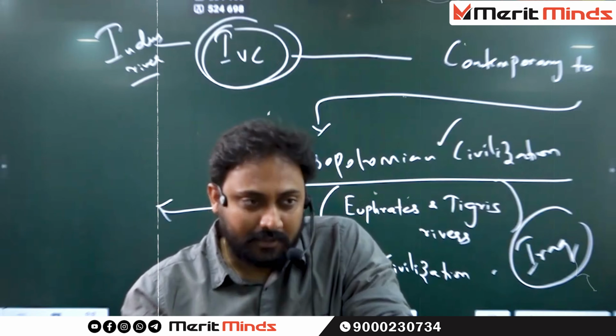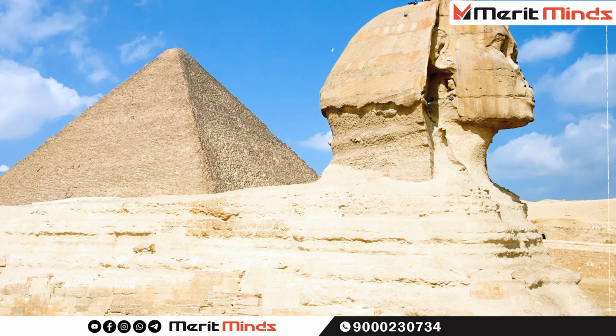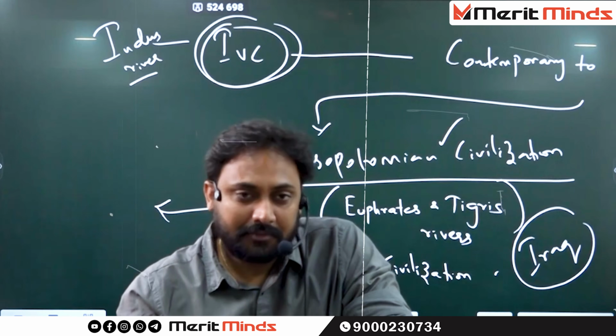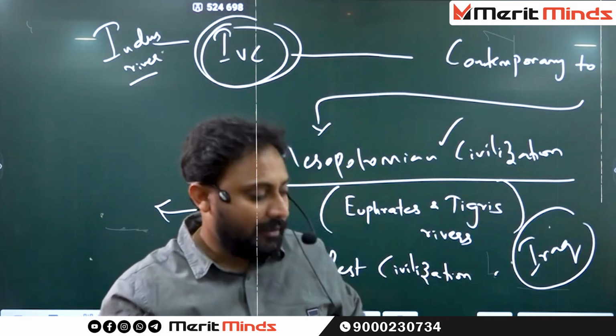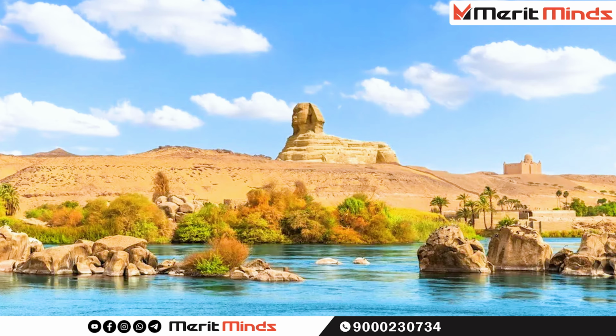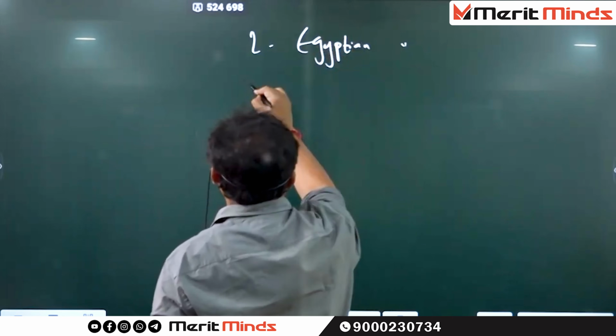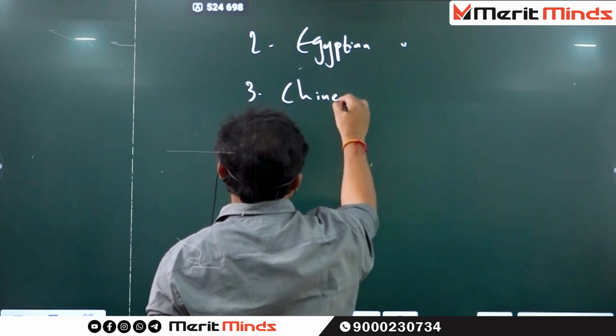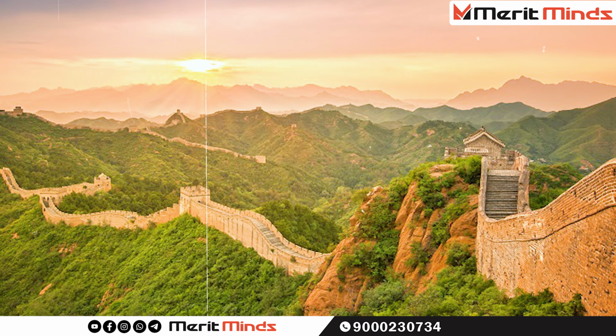Right? Egyptian civilization. Second one, Egypt. Egyptian civilization was developed on the banks of the Nile River. Third one, Chinese civilization.